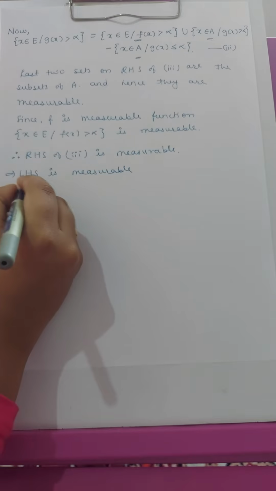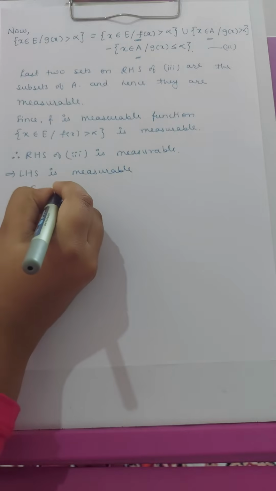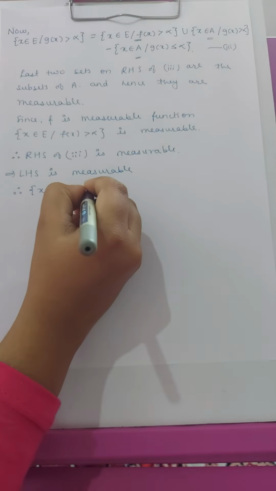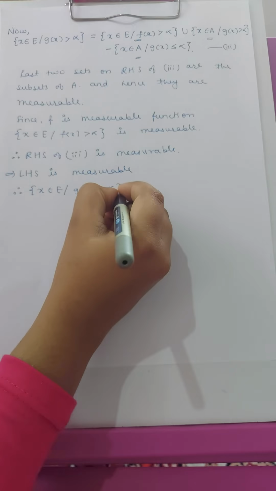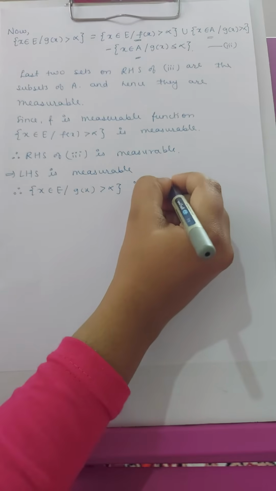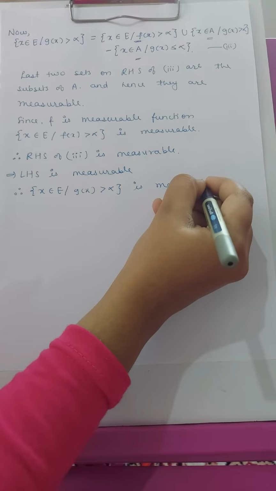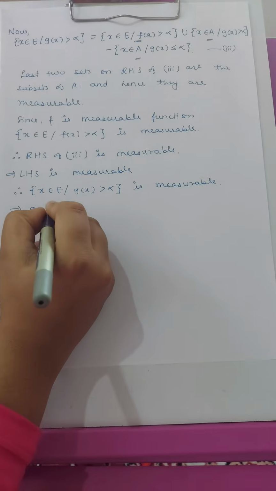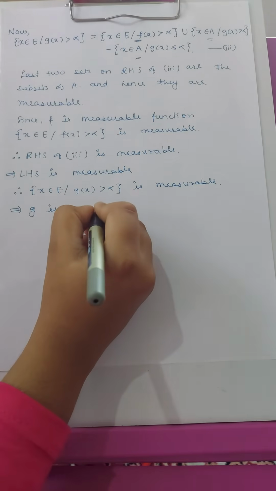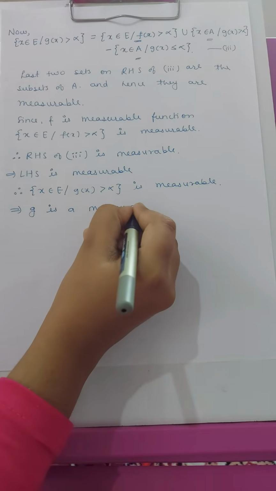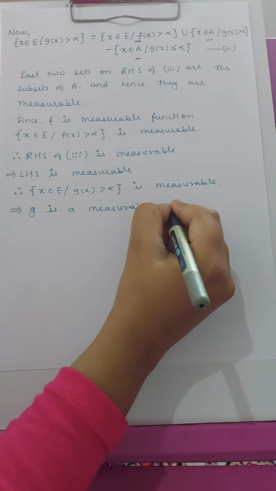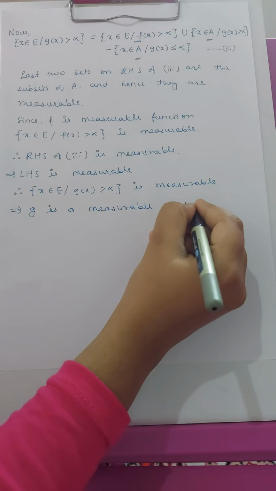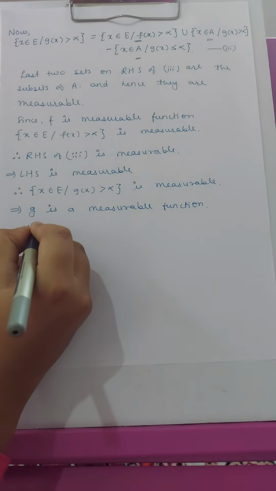Therefore the set of x belongs to E such that g of x greater than alpha is measurable, and by the definition of a measurable function this implies that the function g is measurable. And hence the theorem is proved.